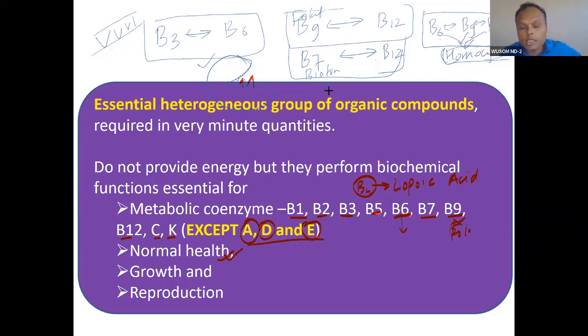Vitamin B6 is additionally required for neurotransmitter synthesis and other syntheses. So, normal growth, normal health, and reproduction. If I have to tell you about reproduction, the first name that should come is vitamin E. Other vitamins are also important, and then also folate. So these two names, folate and vitamin E, should come first when you talk about reproduction.